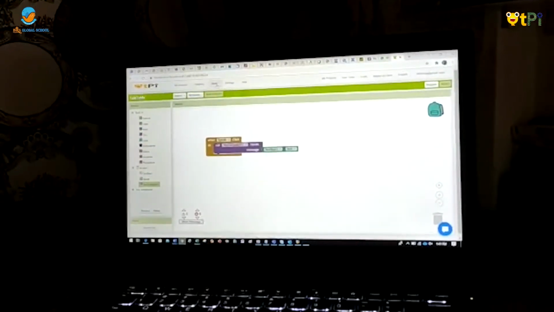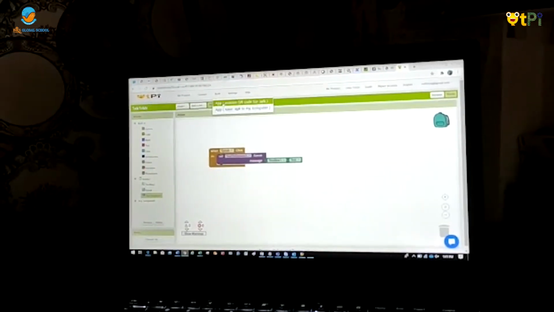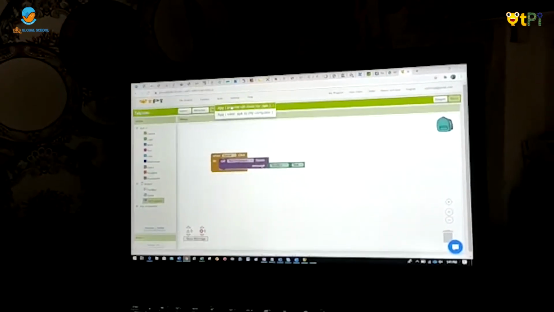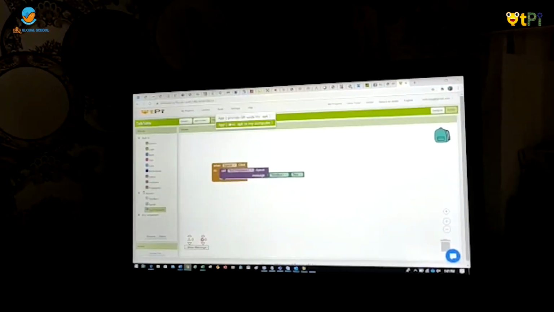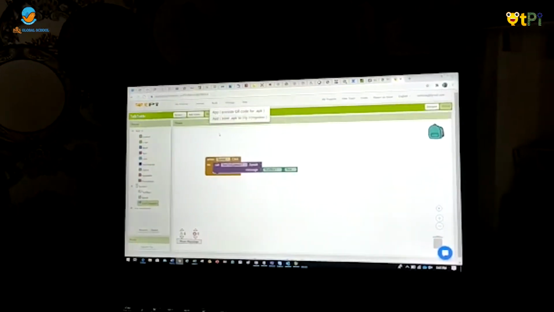Now you can go to build and ask the app to provide a QR code. Then you can scan the QR code and download the app in your mobile, or you can save it to your computer and then transfer it to your mobile.